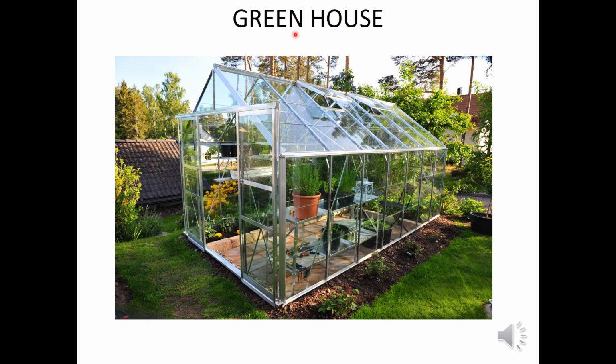What is this? This is a greenhouse. What are the functions of this greenhouse, or what are the uses of this greenhouse? In this greenhouse, the heat of the sun is trapped, and this is mainly used in nurseries to grow the saplings.